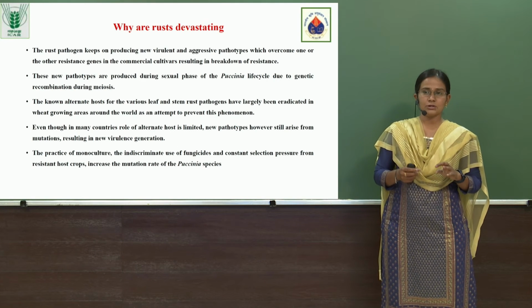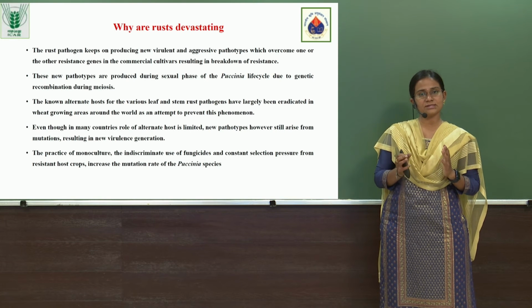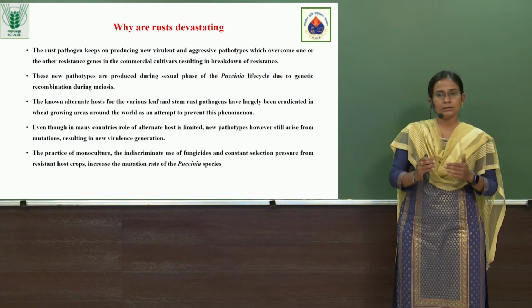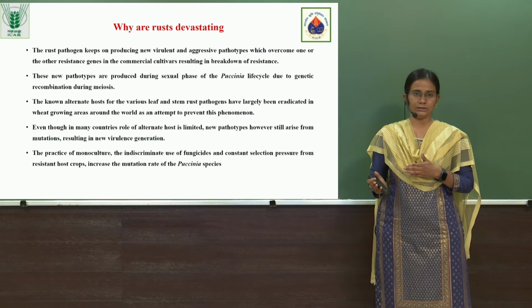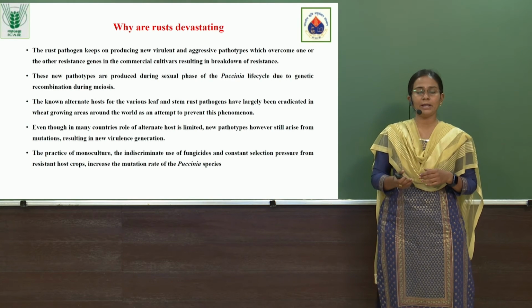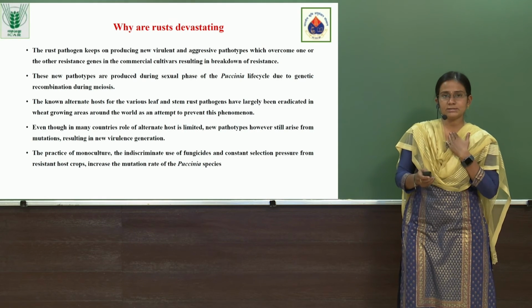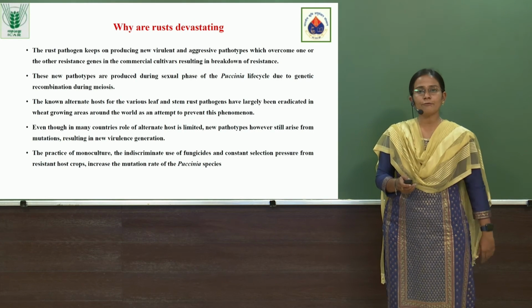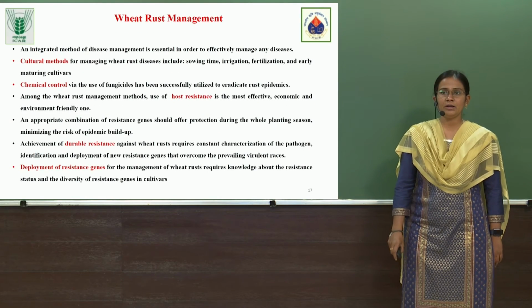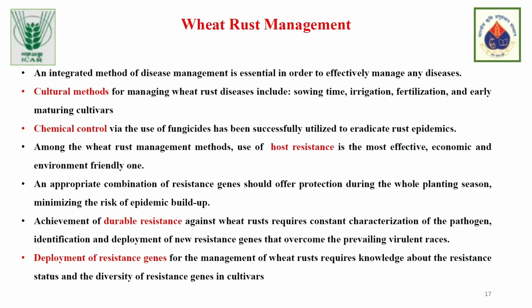So in this practice of monoculture, because the varieties have resistance to only particular races of the pathogen, they will be susceptible to the other pathogens. So this helps the pathogen to further multiply on the susceptible varieties when farmers practice monoculture. Coming to rust management, we need to follow the integrated method of disease management to control this rust.